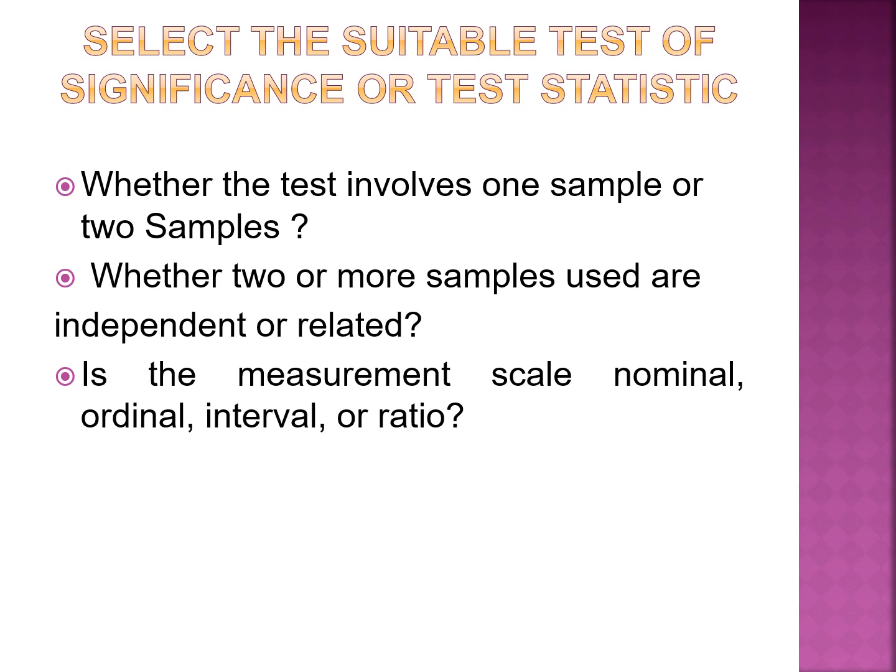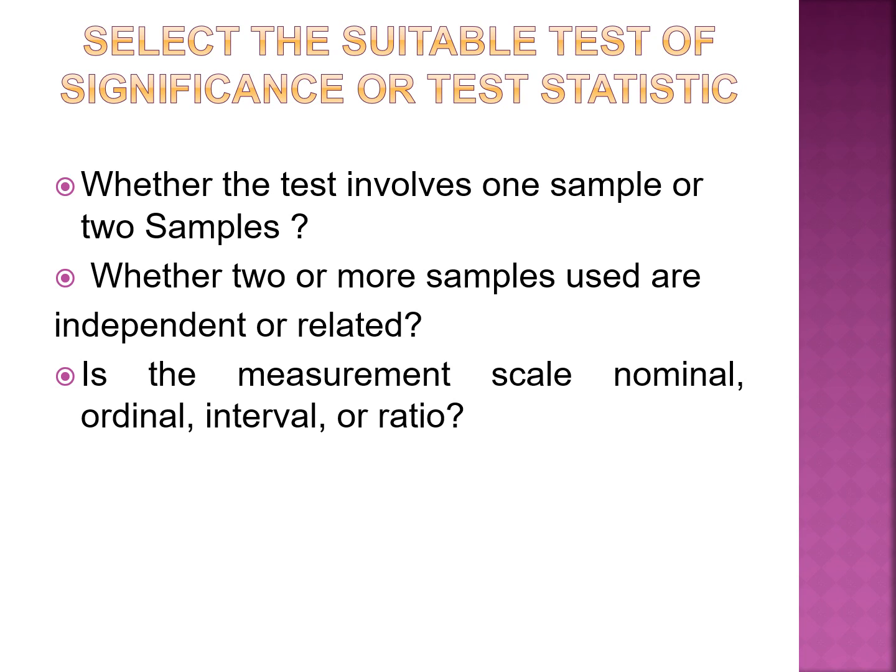So samples can be independent or dependent, or there can be more than two independent or more than two dependent, or one independent or more than one independent. Depending on that, you have to select statistical tools to prove your assumption. And then the scale of measurement needs to be fixed.